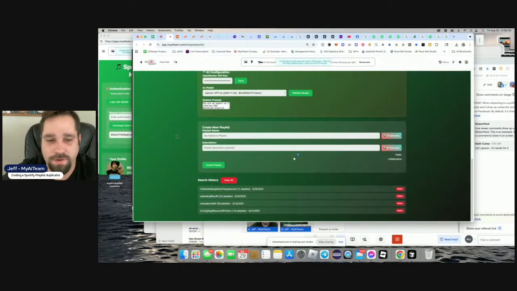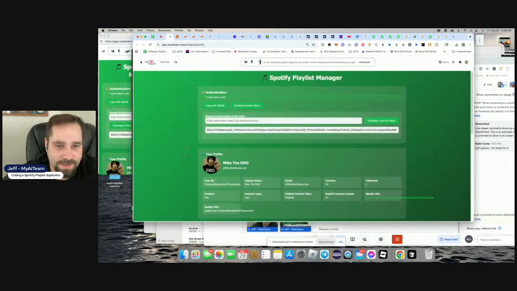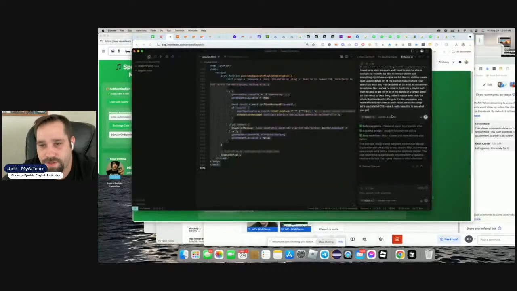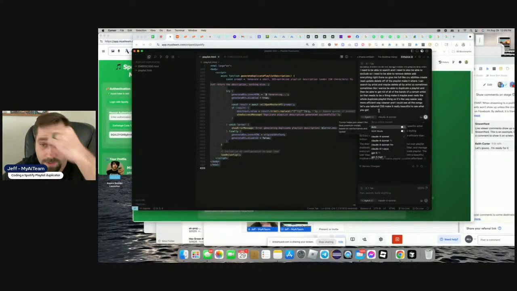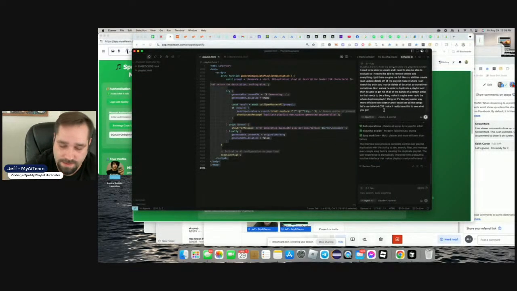All right, so here we go. I'm also going to want to make some updates in my AI team versus Cursor. We could also see what Cursor does, just in case Cursor could do a better one. And let's just say I still like the pop-up stuff, so keep all that. All right, boom.